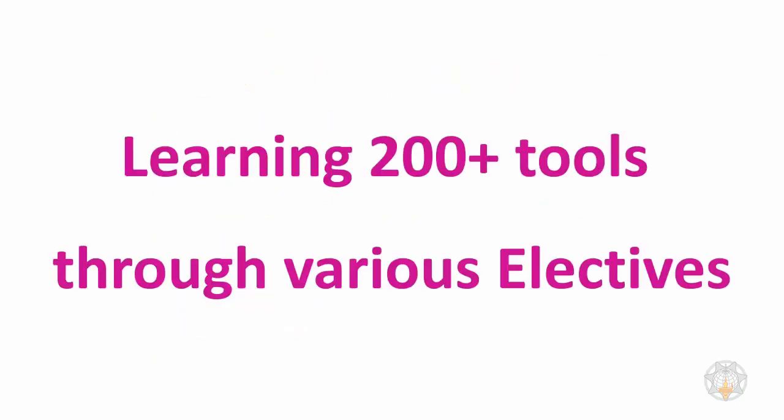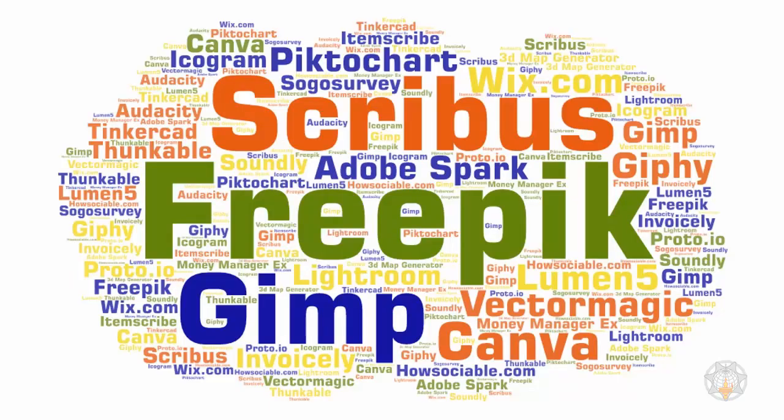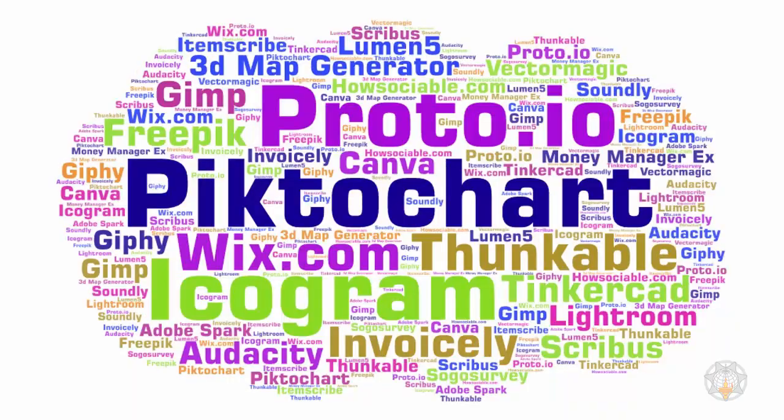In the electives, you can learn more than 200 different amazing free and open source tools such as Scribus for creating professional layouts of different printing materials, GIMP for retouching and editing photos, Canva for creating social media promotionals, Icogram for creating icons of various shapes and types, Thunkable for creating apps in a very short time, Wix for quickly creating professional websites, and so many more.